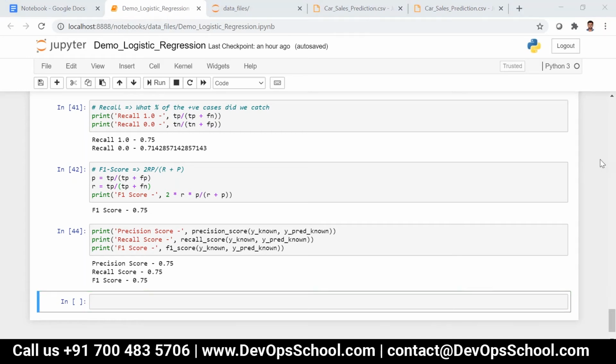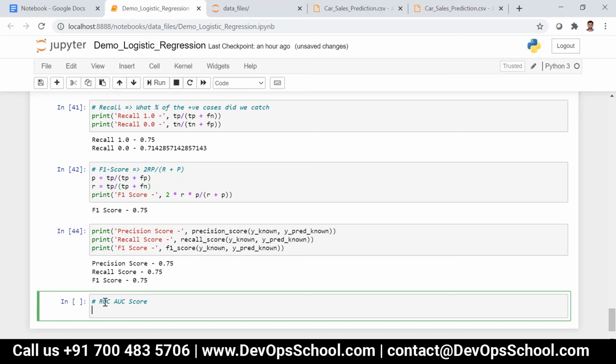So yeah. Okay. So now let's see the ROC AUC curve. First we are going to find the ROC AUC score. That is, we are finding how well our model is distinguishing between 0 and 1. If it is 1, that means it is 100%.